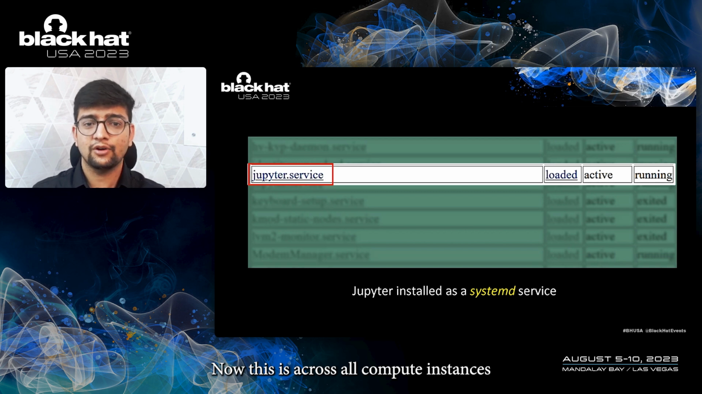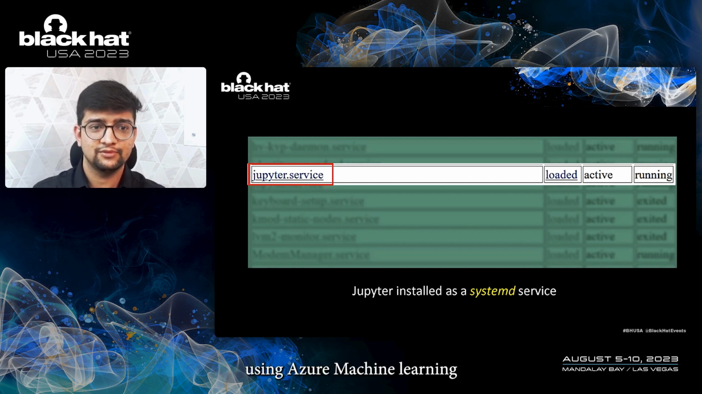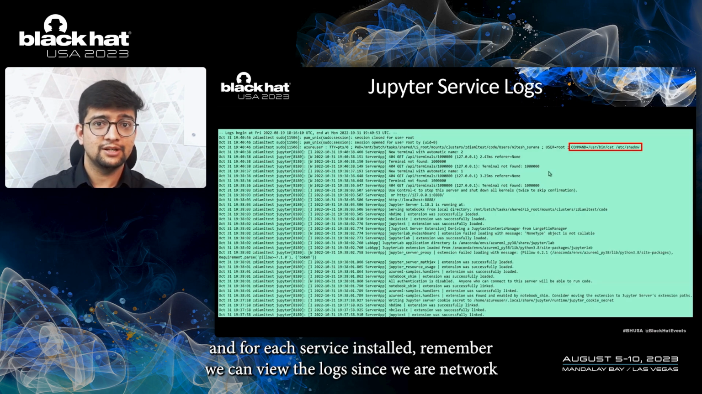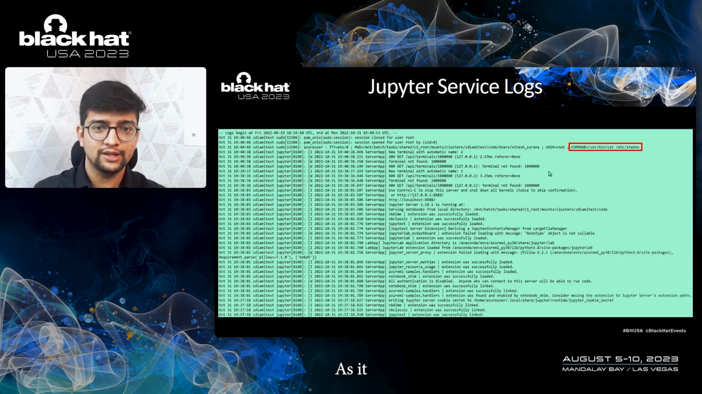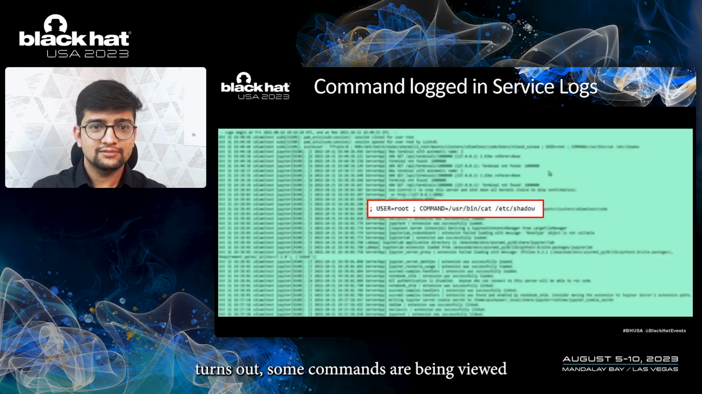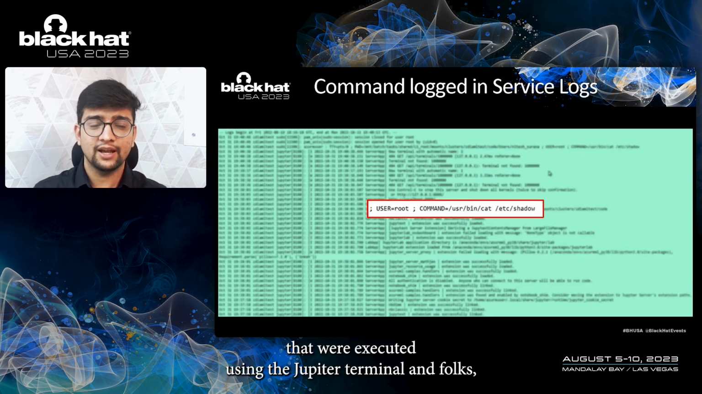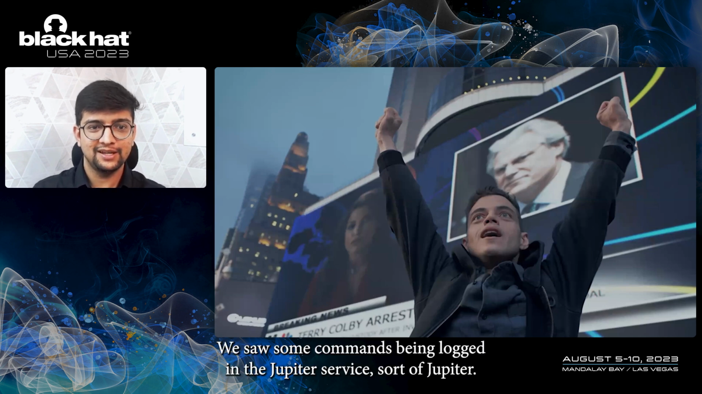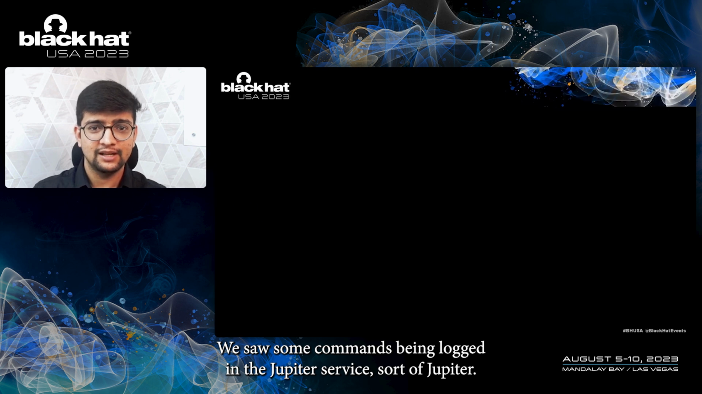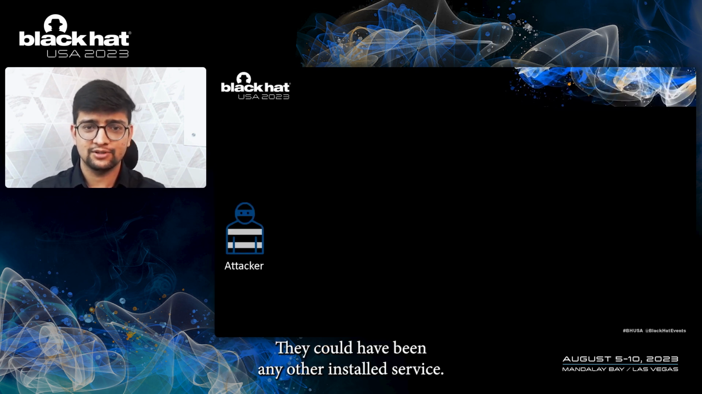Now, this is across all compute instances using Azure Machine Learning. And for each service installed, remember, we can view the logs since we are network adjacent and there is no authentication required to access the logs as well. Turns out, some commands that were executed using the Jupyter terminal are being viewed. And folks, this is where I went, okay, what just happened? We saw some commands being logged in the Jupyter service. Instead of Jupyter, there could have been any other installed service.